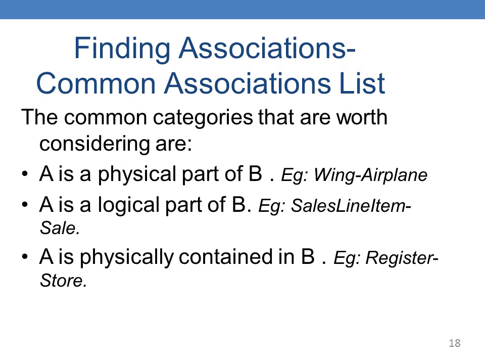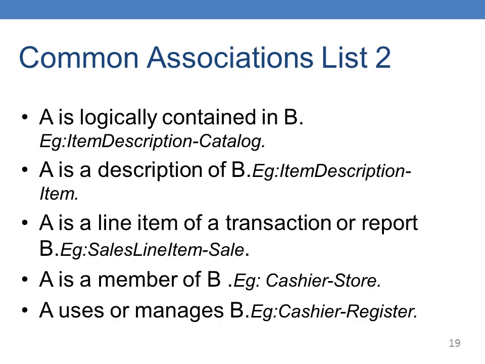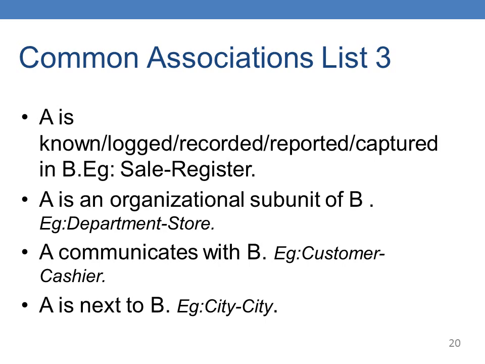Common categories are: A is a physical part of B, and A is a logical part of B. That means wing and airplane, or sale and sales line item. A is physically contained in B means register and store. This is an example. Common association where A is logically contained in B: item description, catalog.